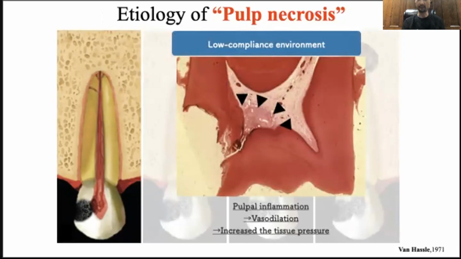As you all know, there are 5 cardinal signs of inflammation, and similar signs happen in the pulp. However, the pulp is in a different environment than other tissues. The pulp is located in the hard tissues called dentin, as you all know, and it is called a low compliance environment. Of the 5 cardinal signs, swelling occurs in soft tissues. But what happens when swelling occurs in the pulp, surrounded by hard tissues like dentin?